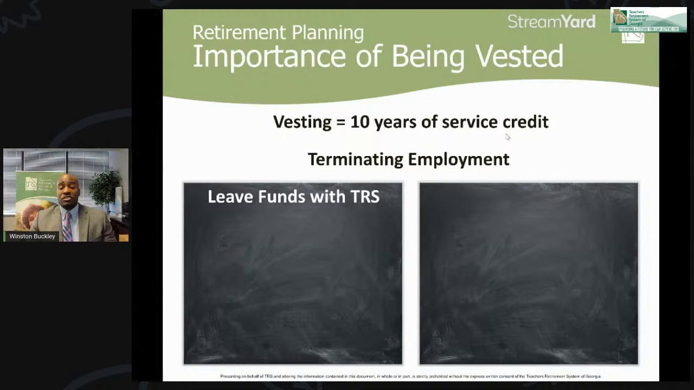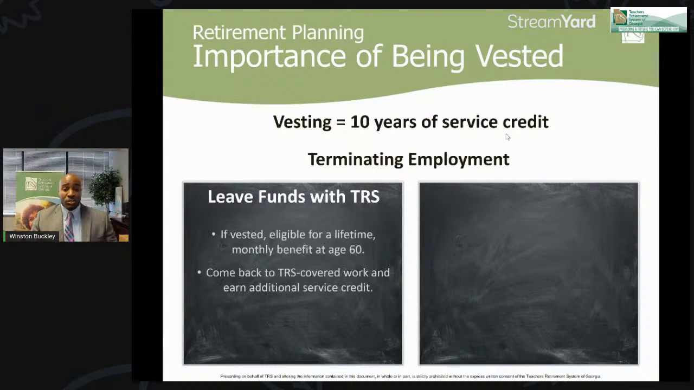Now, let's say you have 10 years of service and you decide to separate your employment from TRS. And the reality is most of us will switch our jobs at some point in our career. It will be to your benefit if you can switch jobs within the TRS system and therefore continue to accumulate service within TRS. But if you happen to leave and you have 10 years of service, you can still draw a benefit at age 60, so you're guaranteed that lifetime income. And if you happen to come back to a TRS covered employer prior to age 60, then you are eligible to continue to add more service at that time.